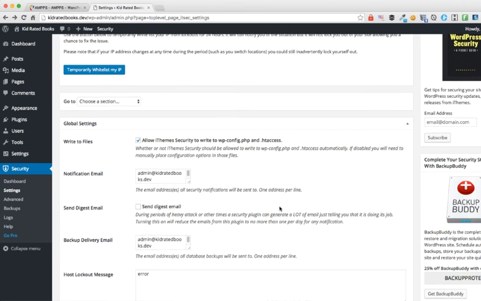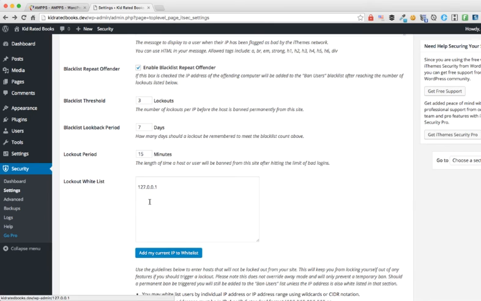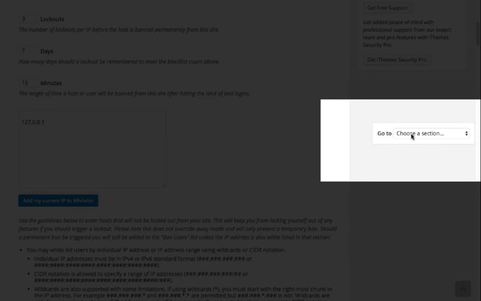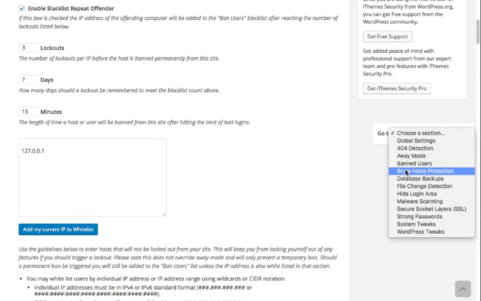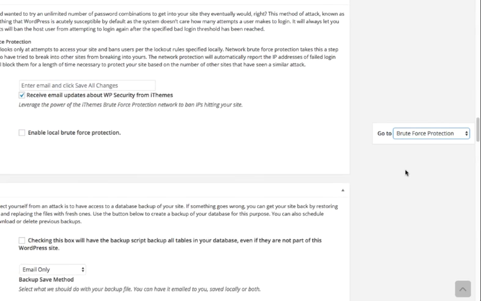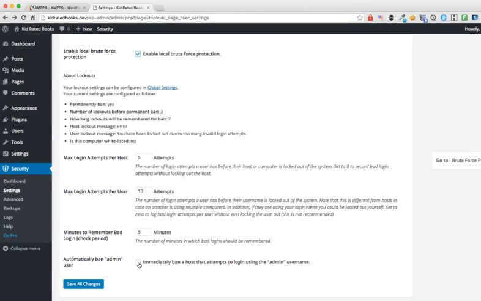After I've dismissed it, I will land on this page right here. Now you can go ahead and look through these settings. I'll definitely add your current IP to the lockout whitelist. That way you don't accidentally lock yourself out, because it's very easy to do. Over here, you see this little floating bar. I also like to click on Brute Force Protection, which jumps down, and enable that. I also want to check to immediately ban somebody attempting to log in using the admin username, and I'm safe.